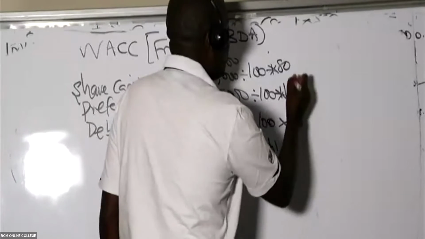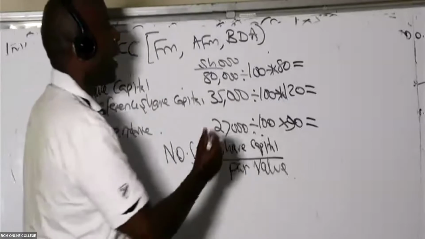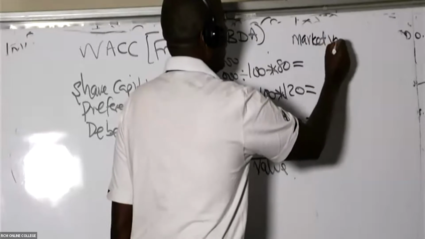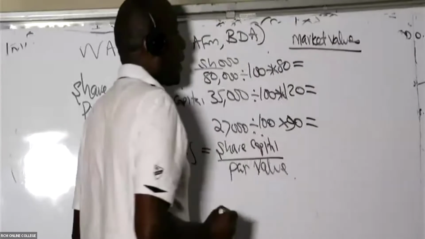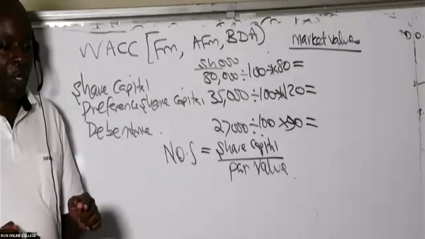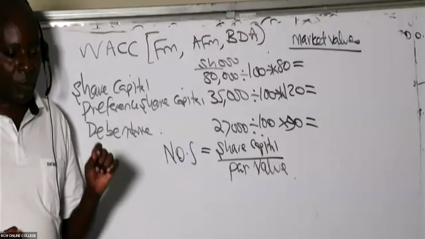So do we have some good students who are able to give us these values, ladies and gentlemen? Now these are the market values. Is there somebody who can give us these market values pretty fast? How I wish my BDA students were able to swing in, because they're using Excel and they give us these values very fast.